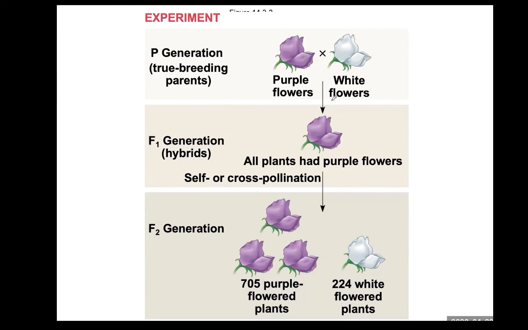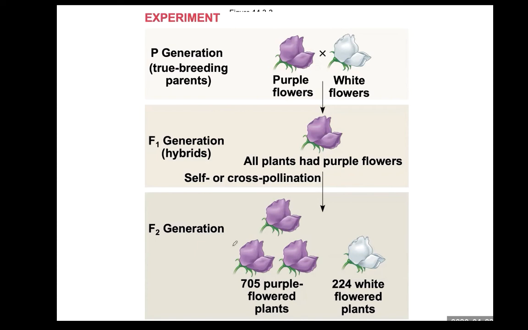So from this cross, you will have many flowers, many pea plants. All pea plants show purple flower. Now, this purple flower undergoes self-fertilization. This purple flower in the F1 generation undergoes self-fertilization.